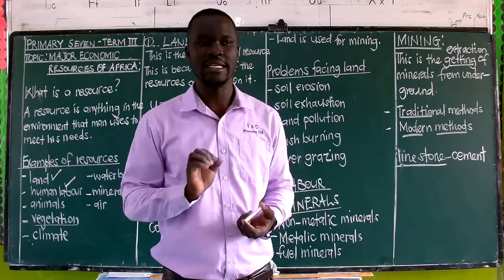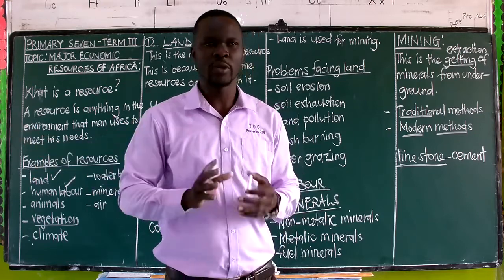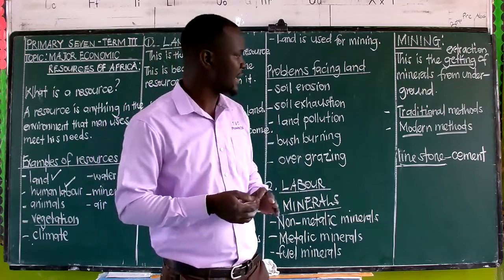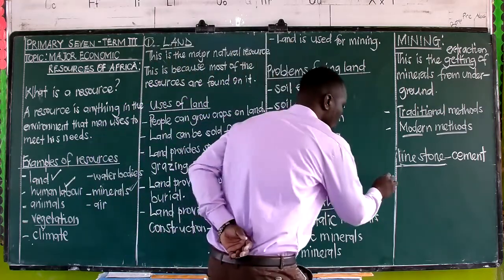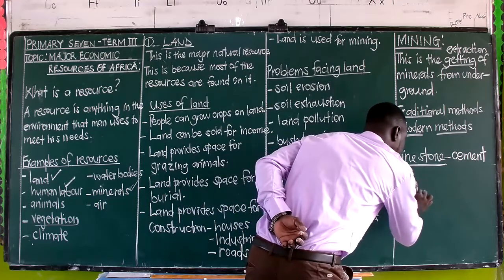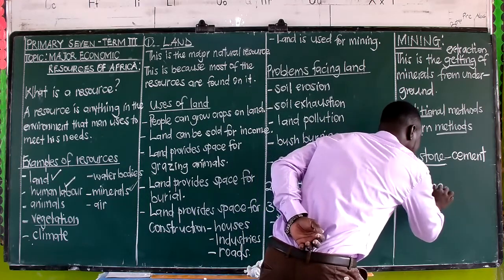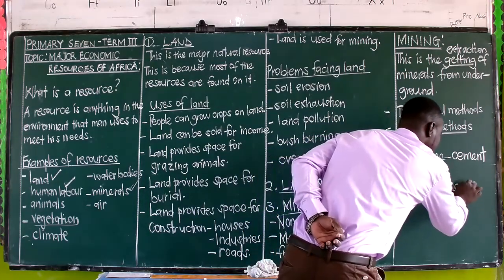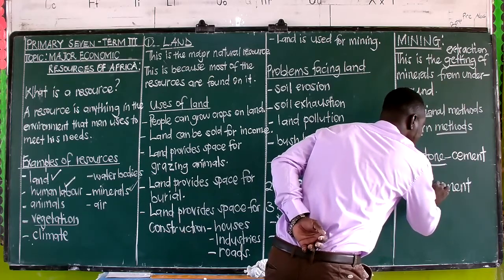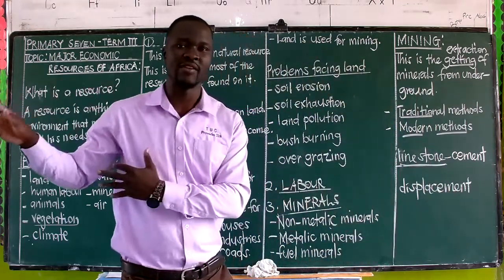That is what we call displacement of people. So we can simply say mining leads to the displacement of people, which means people will be sent away to other areas.